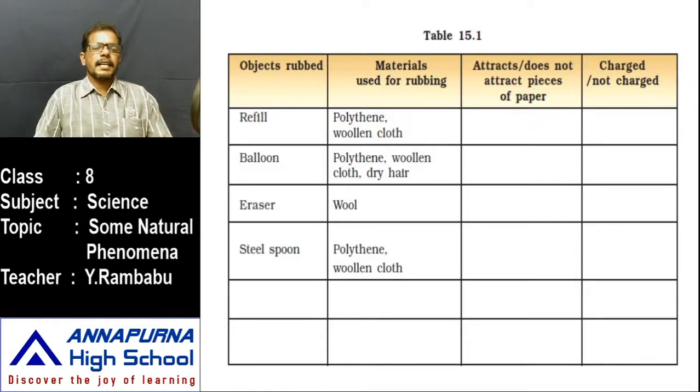And the steel spoon is made of metal, that's why it is a conductor. We know what is a conductor and what is an insulator. Conductors are substances through which electricity passes freely, and insulators are substances through which electricity doesn't pass. In this, refill, balloon, eraser are insulators, and the steel spoon is a conductor. Repeat the same activity with some other materials.